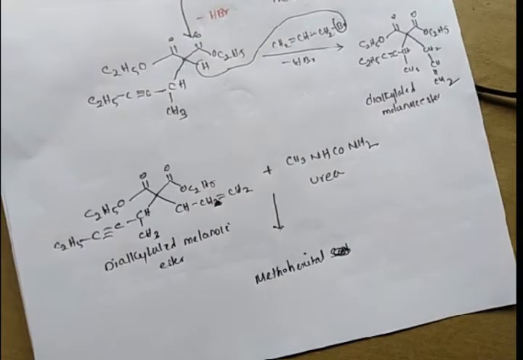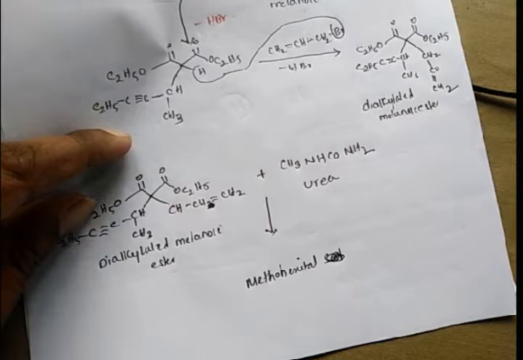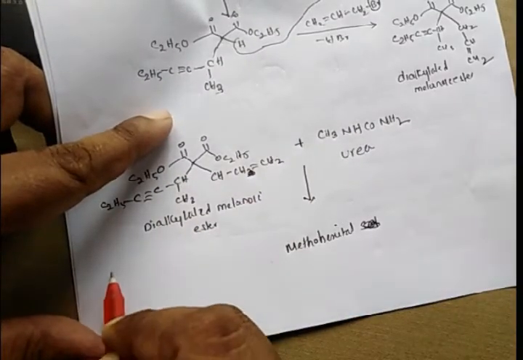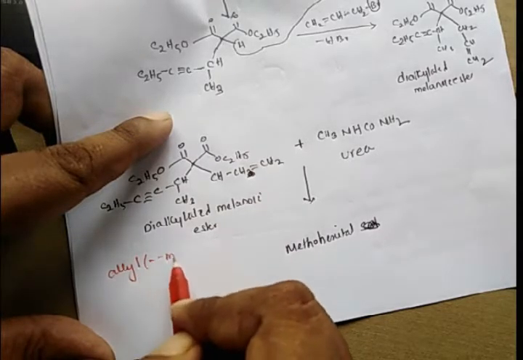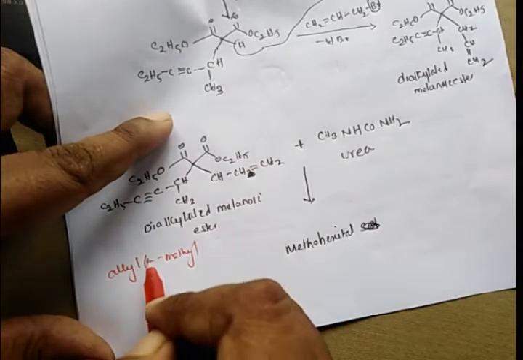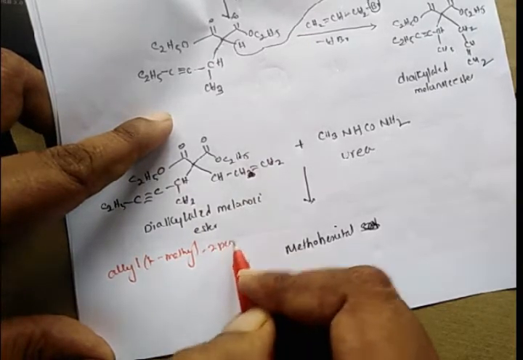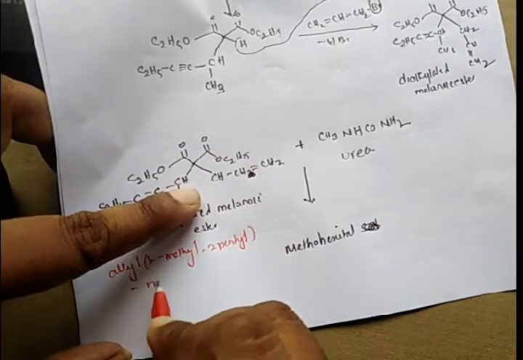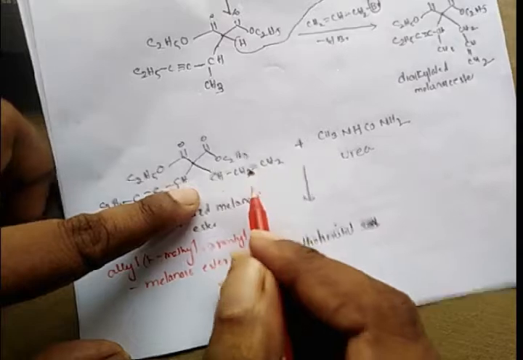Okay, so the IUPAC name of this dialkyl malonyl ester is allyl, 1-methyl, 2-pentynyl malonic ester.